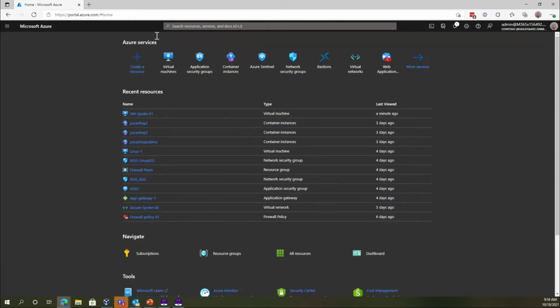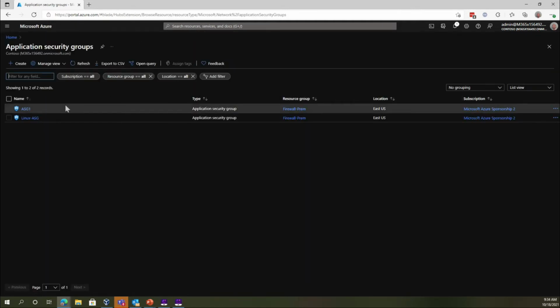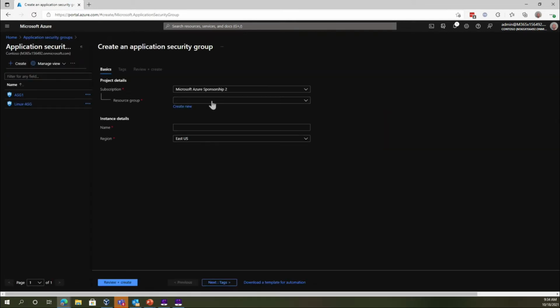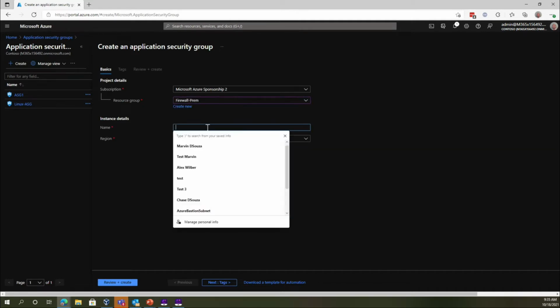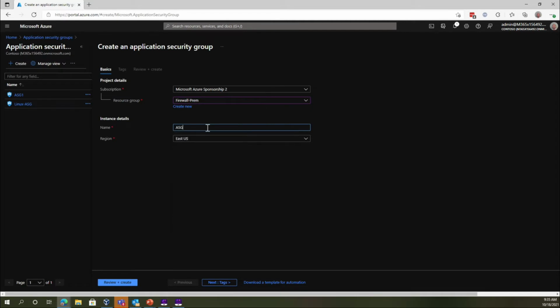You can search for application security groups up here in the search bar, or since I've already done that before, it populates for me. So I can create a new one here. Let's go ahead and create, and I choose a resource group. Again, resource groups are permission control, so you can control who has permissions to certain resources based on the resource group you give it permission to. So VM-spoke. So I'm creating a new service application security group here.